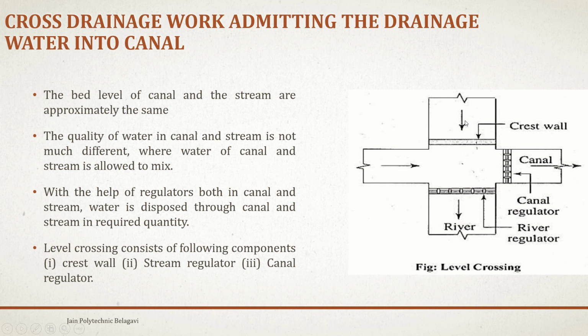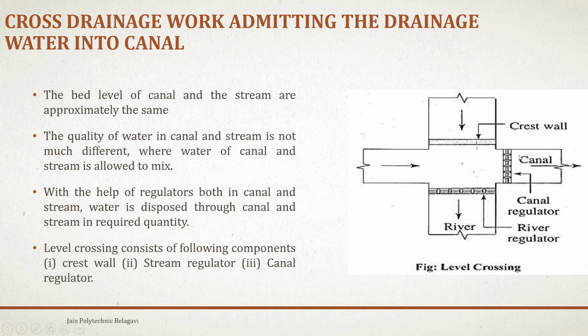Whenever the water is highly flooded, the water starts flowing over the crest wall and flows towards the downstream. But we have the river regulator and the canal regulator. Even the water is flowing from left side to the right side. The river water passed over the crest wall starts flowing towards both directions, which is the exit part of the canal and the river.